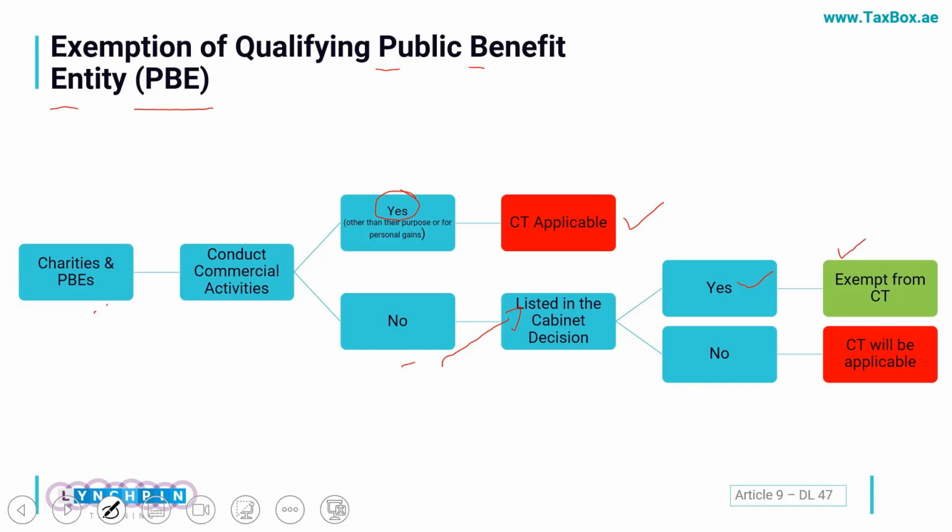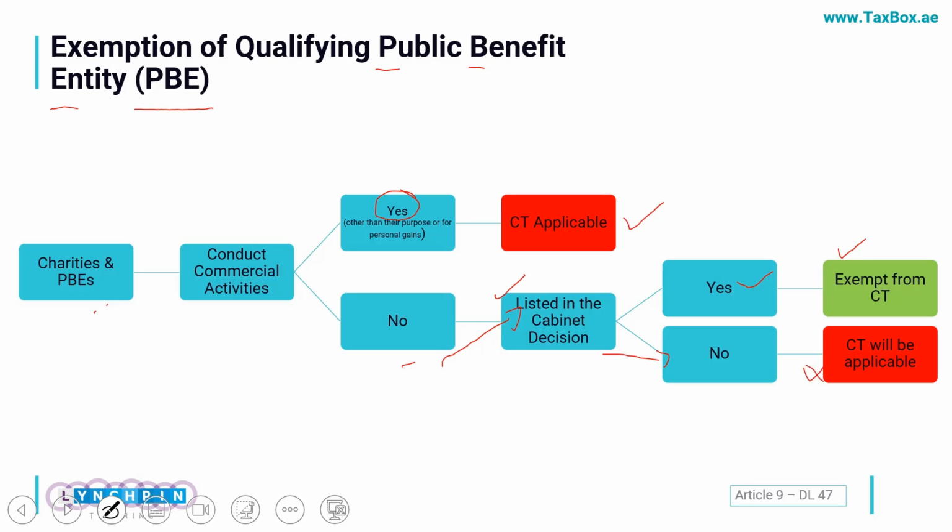So only those charitable entities which are listed in the cabinet decision, which will be issued in due course. A classic example could be the international Red Cross organization. I am assuming such entities are registered across the globe. So these entities would be exempted. If they are not listed in this decision, CT would be applicable.